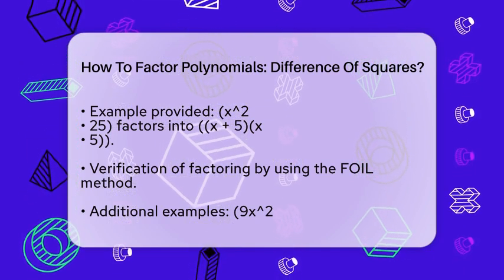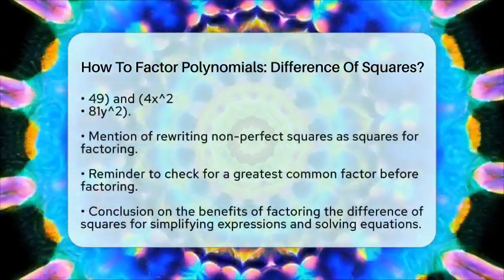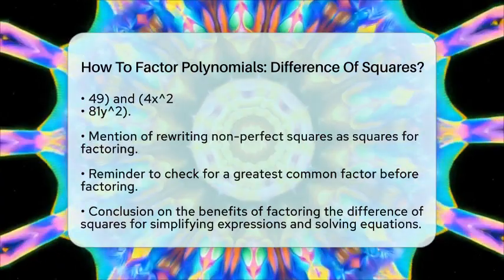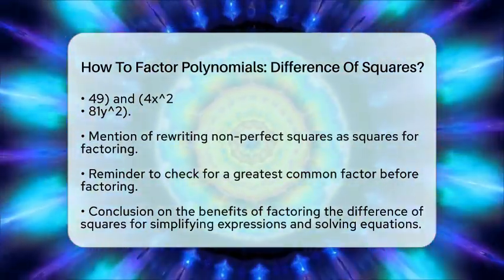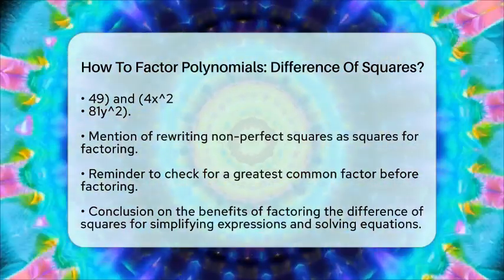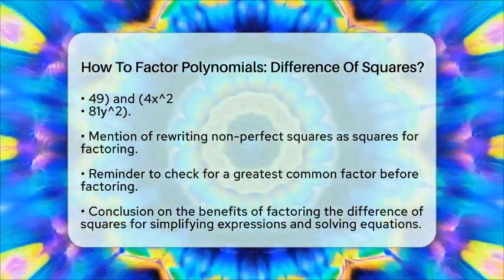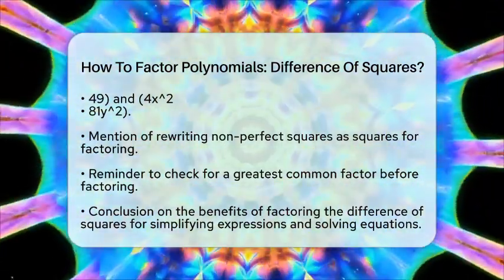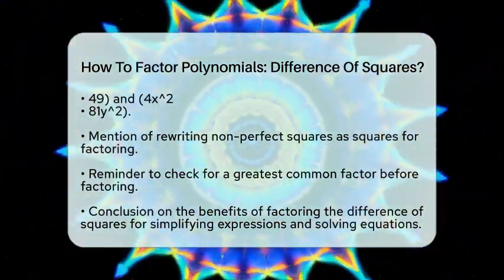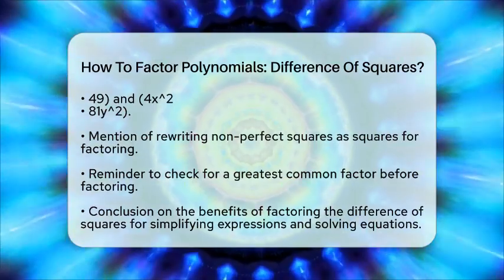Sometimes you may find that the terms are not perfect squares at first glance. In such cases, you can rewrite them as squares. For example, 16x^4 can be expressed as (4x^2)^2. Before you start factoring, it is also wise to check if there is a greatest common factor that can be factored out first. This can simplify your expression even more.